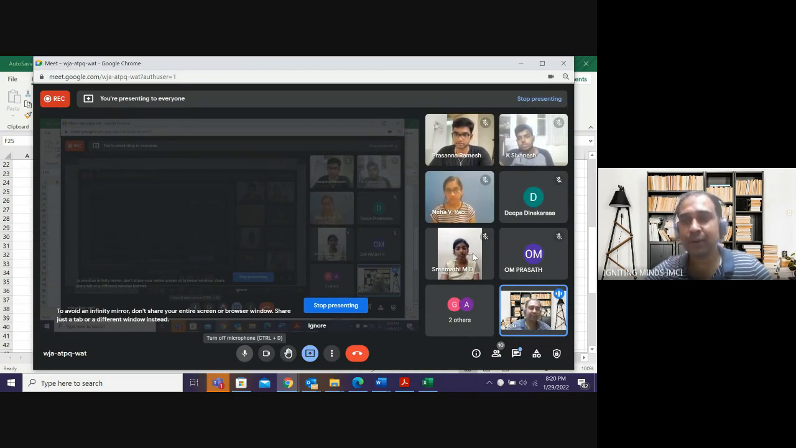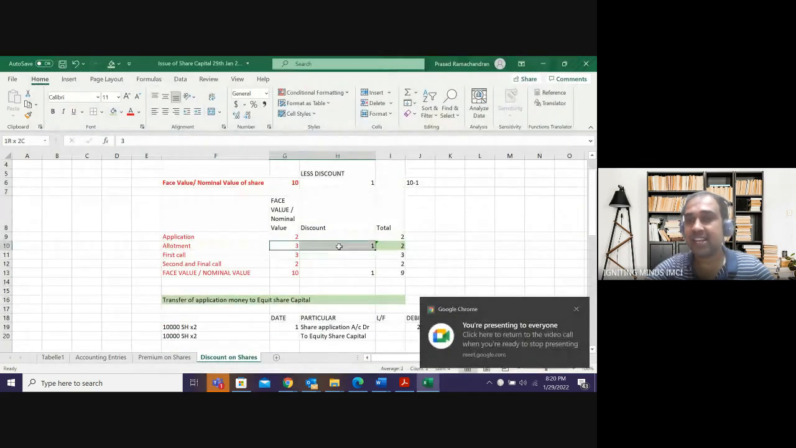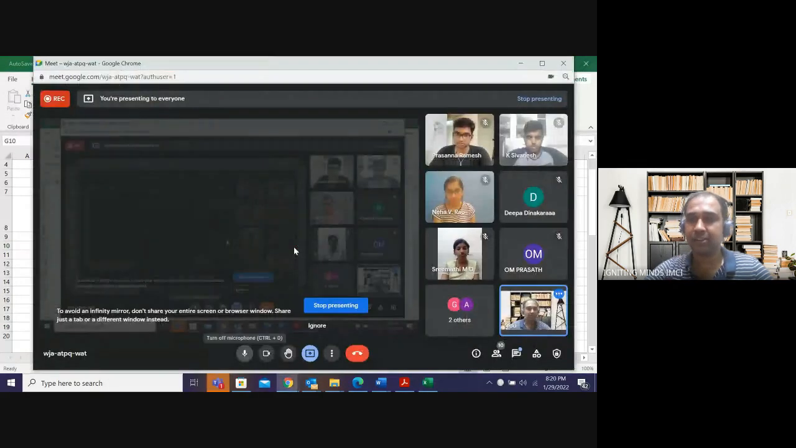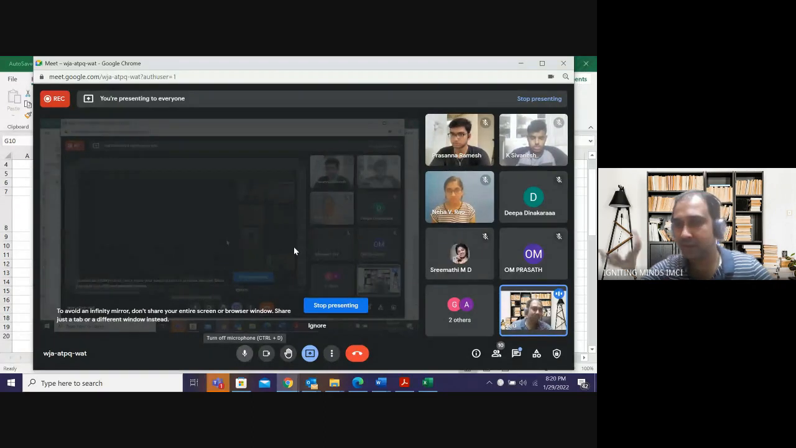In my capital account, I told you my capital will always be with the face value. My face value in this question is how much? It is 3 minus 1. So my allotment is 3 minus 1, and the face value component is how much? 3 rupees. So 20,000 rupees debit allotment, 10,000 rupees debit discount, and 30,000 rupees will go to capital. It is 3 minus 1. It is not 2 rupees.